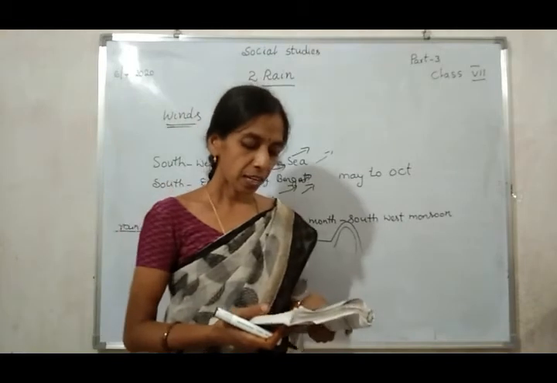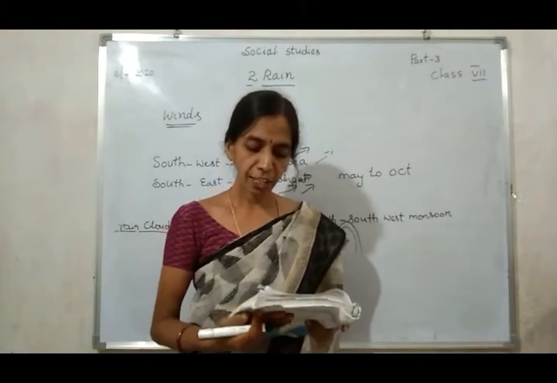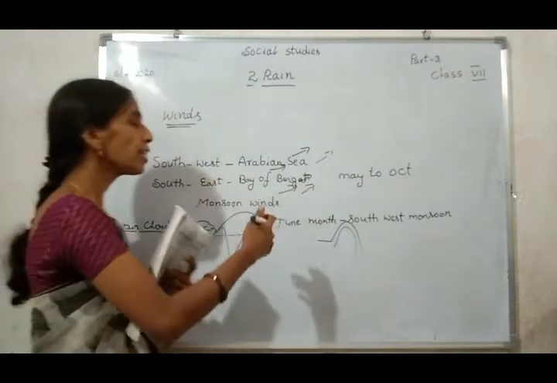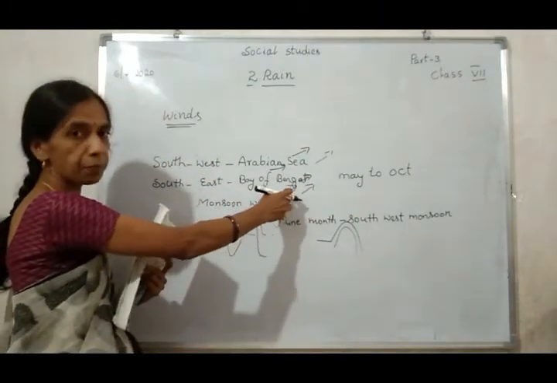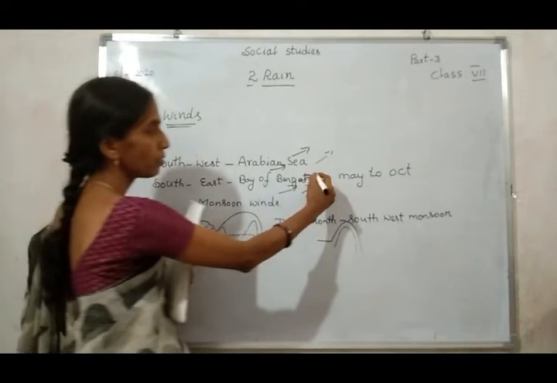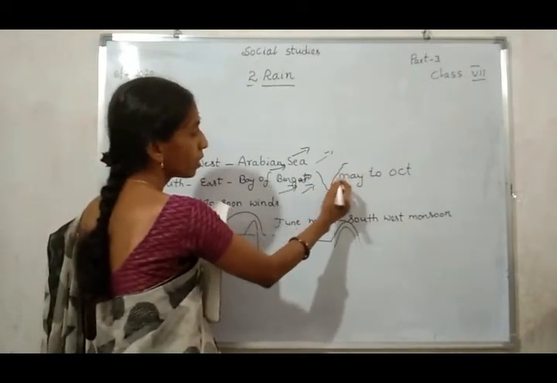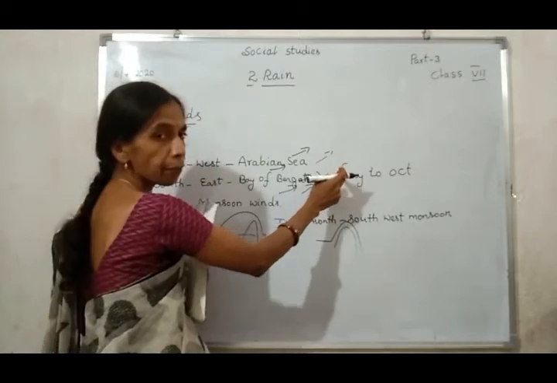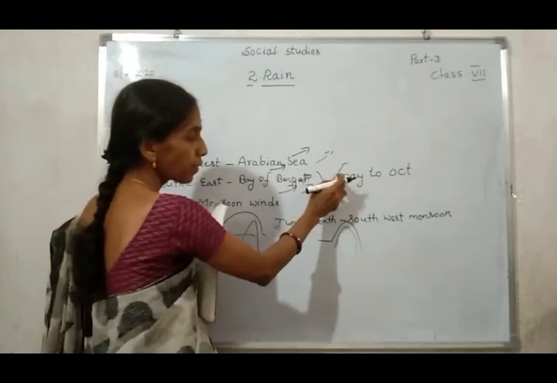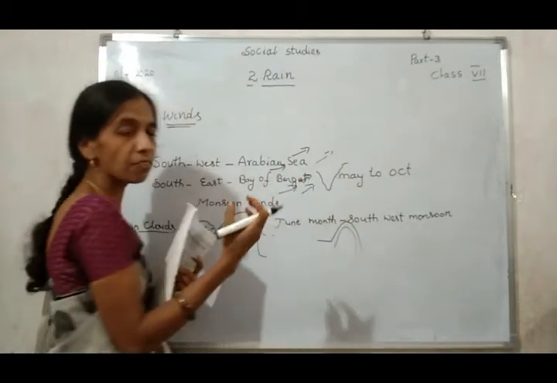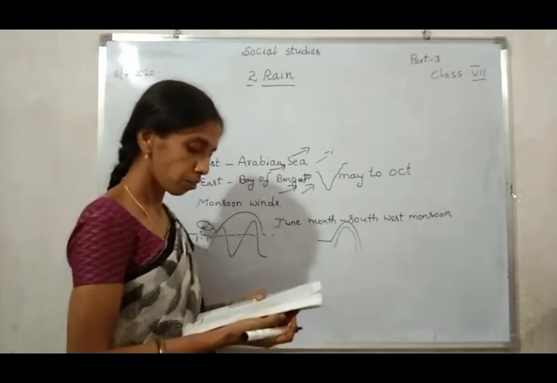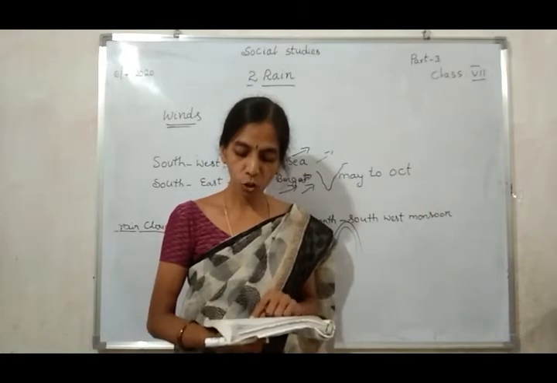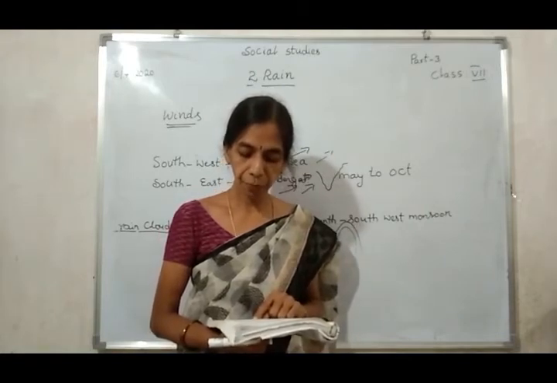Bay of Bengal causing widespread rains in coastal and inland Andhra Pradesh. Okay now, the Bay of Bengal is located on this side, and Andhra Pradesh on this side. Andhra Pradesh receives heavy rains from May to October. So the Bay of Bengal causes widespread rains in coastal and inland Andhra Pradesh.